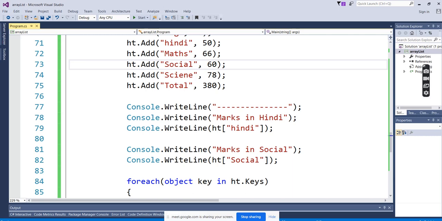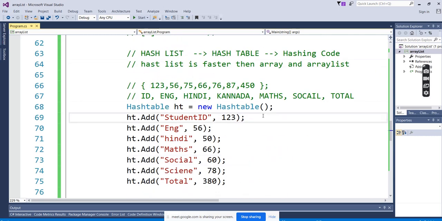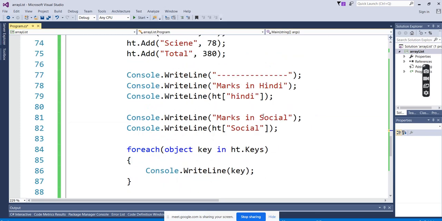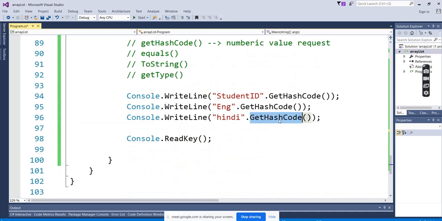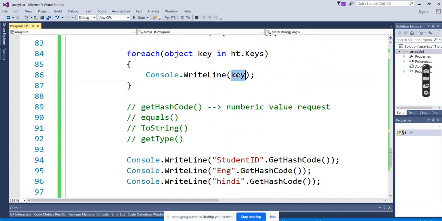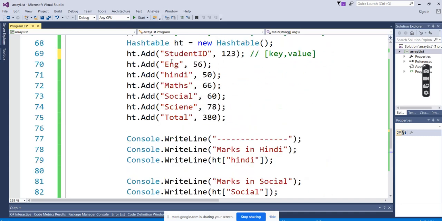So what we have seen till now, I was saying it contains two values. One is key and another one is value, right? But when we look at the output here, it is not showing in sequential order. When we dig a little bit, why is it not showing in sequential order?